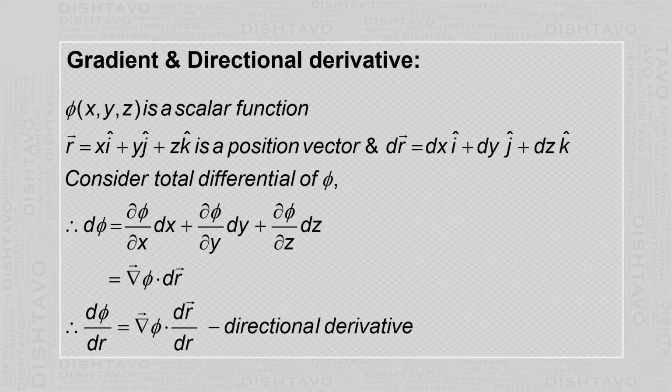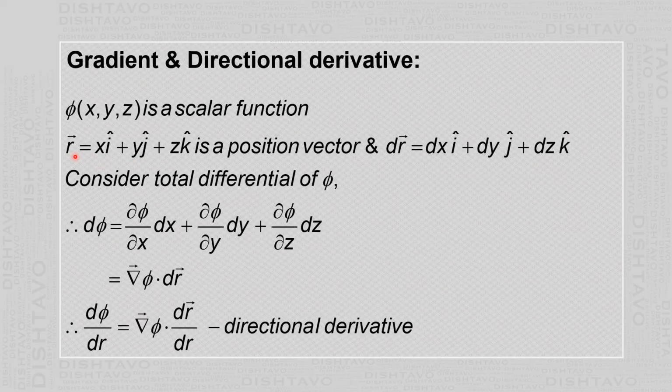Now here we will find the relation between the gradient and what are called directional derivatives. This directional derivative is used as a formula to simplify certain equations in electromagnetic theory. You are given a scalar function phi of x, y, z, and the position vector, which is already defined earlier: vector r equals x i cap plus y j cap plus z k cap.